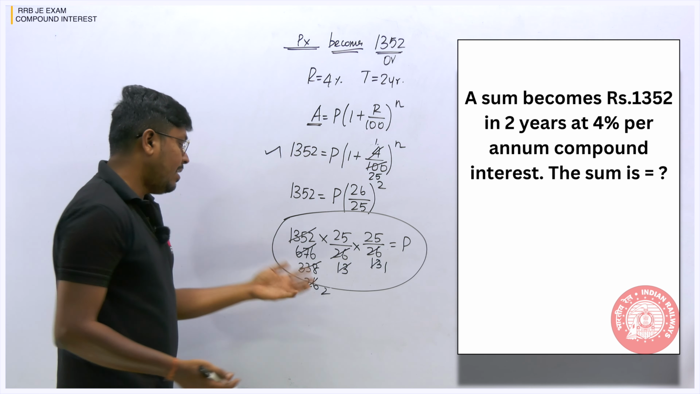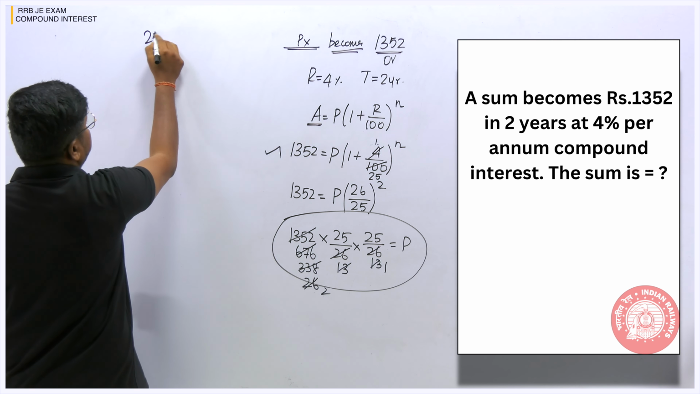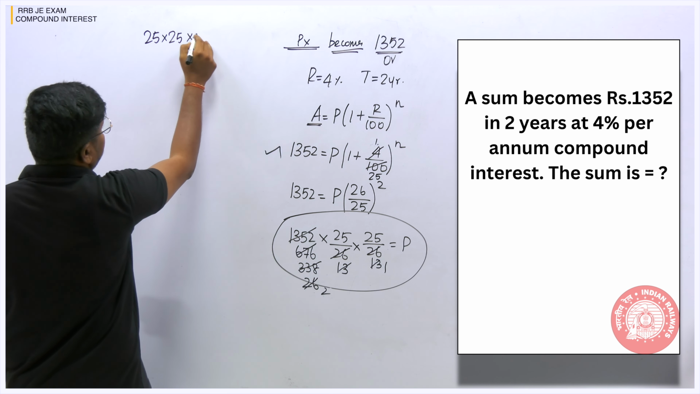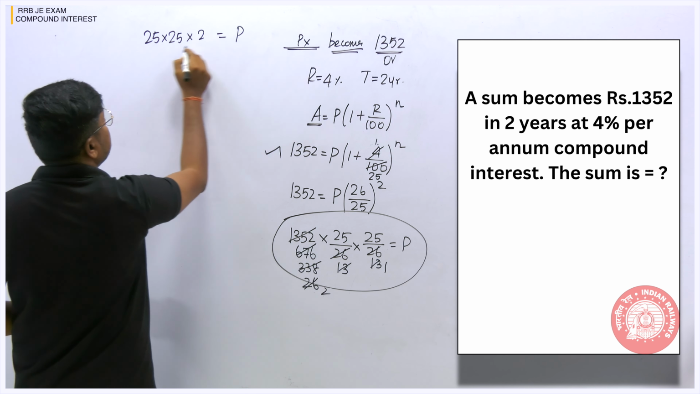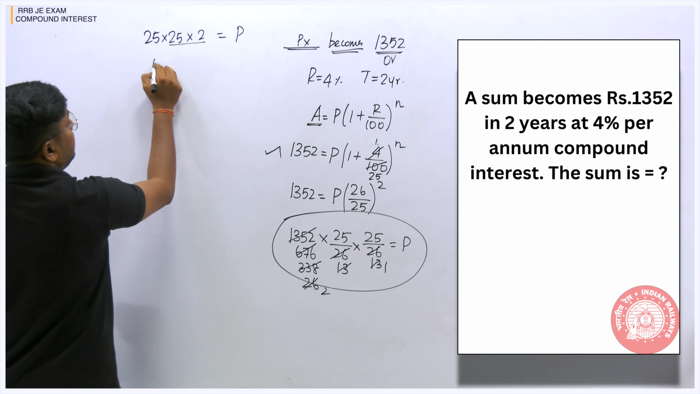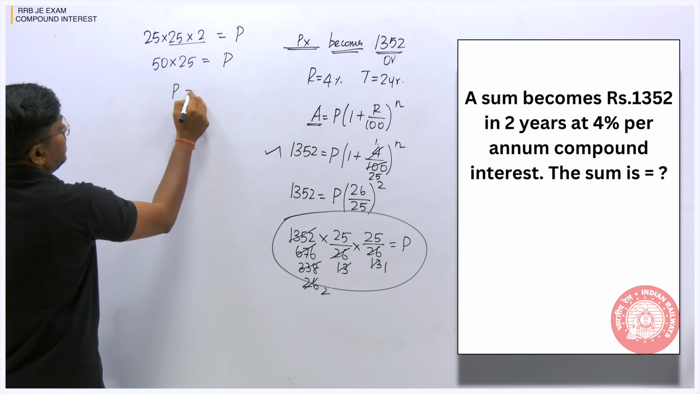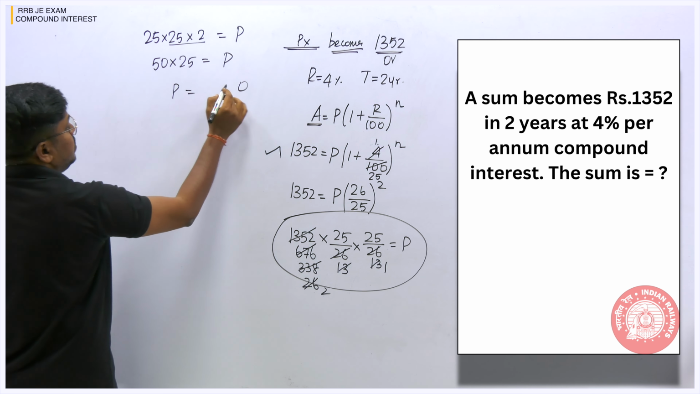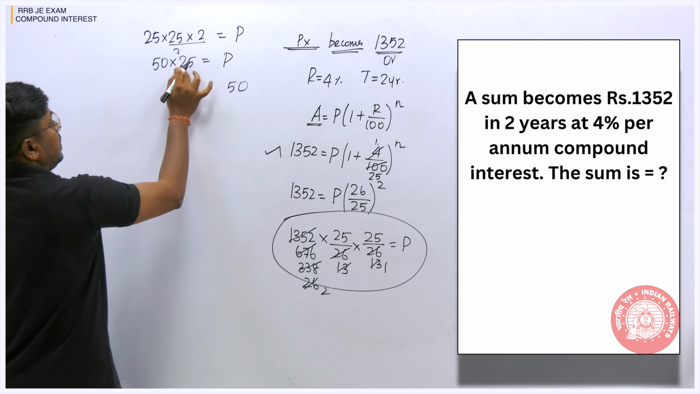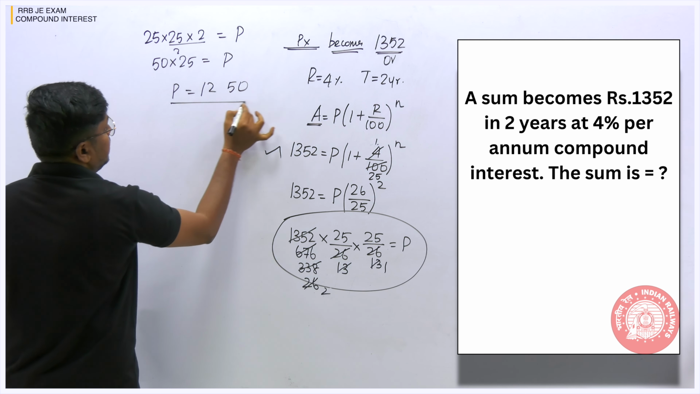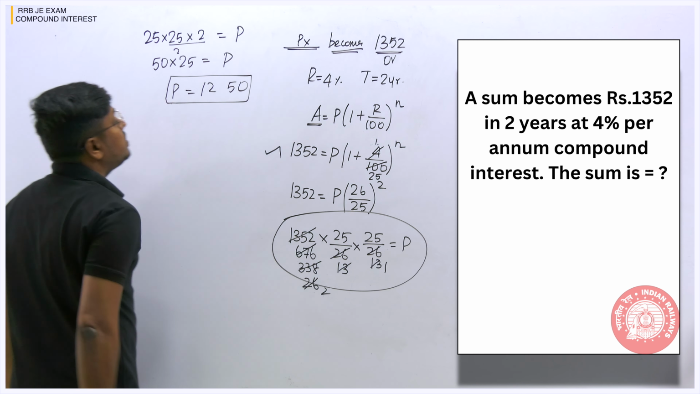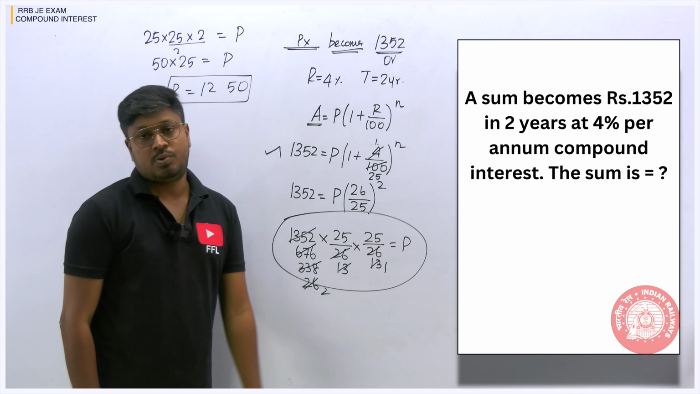So now it is easy because we have just a multiplication part here. So 25 into 25 into 2 is equal to principal. 25 into 2 will be 50. So 50 into 25 is equal to principal. So principal is equal to 5 5s are 25, remaining will be 2, 10, 12, so 1250. So now we can say that the answer for this question, the principal, is 1250.